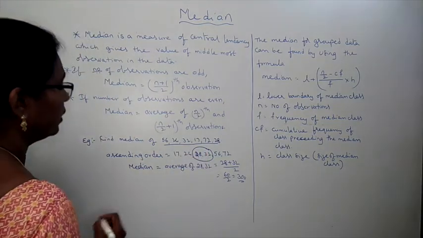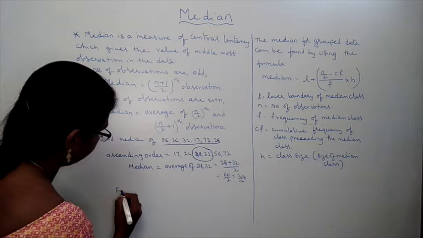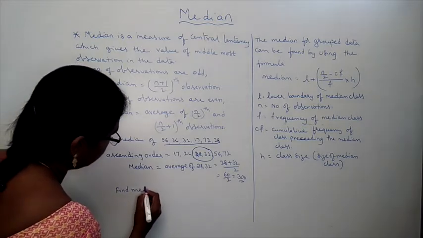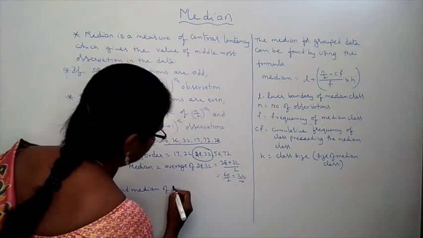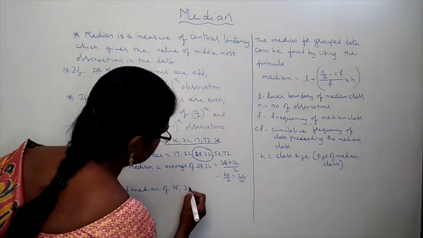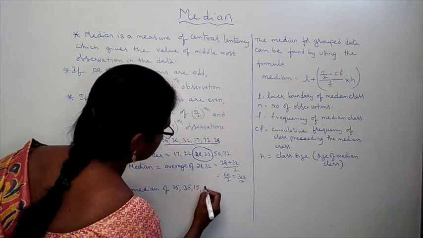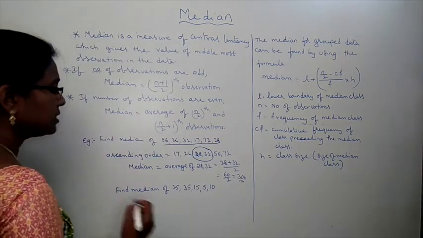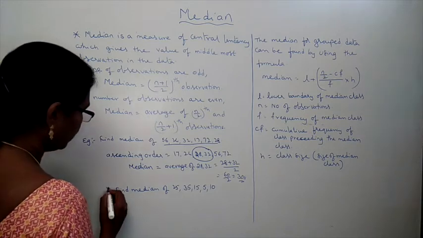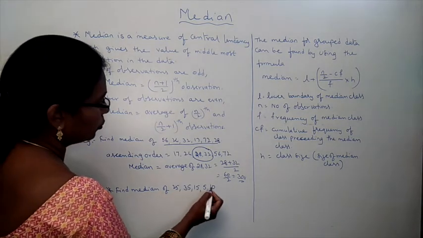Now one more example. Find the median of 25, 35, 15, 5, 10. These are the observations. First we have to count how many observations there are: 1, 2, 3, 4, 5.